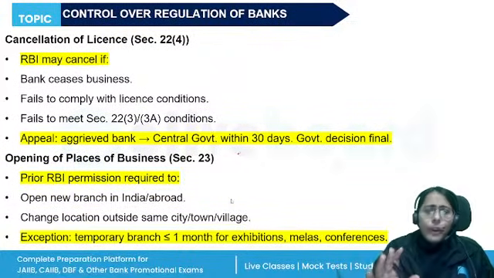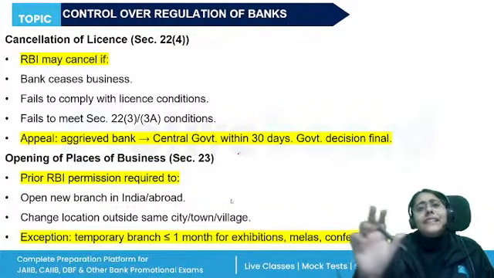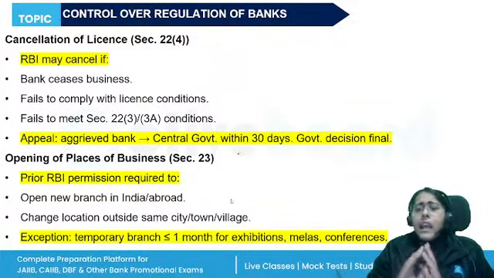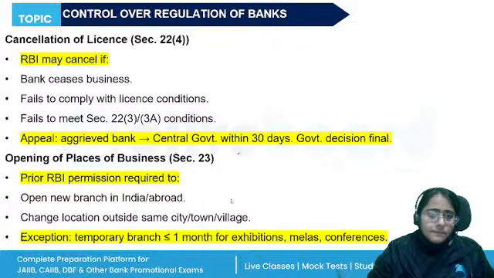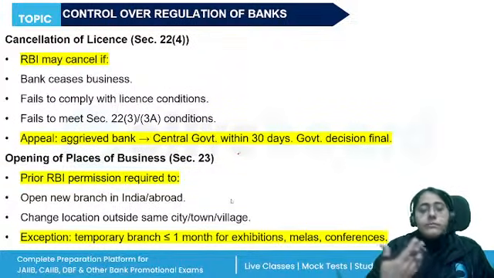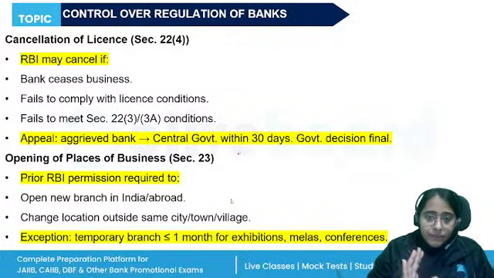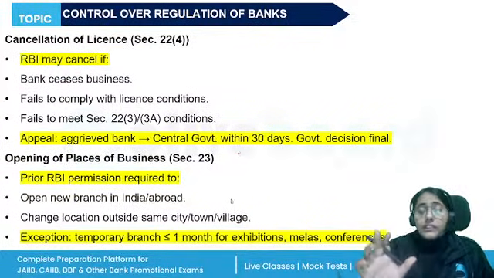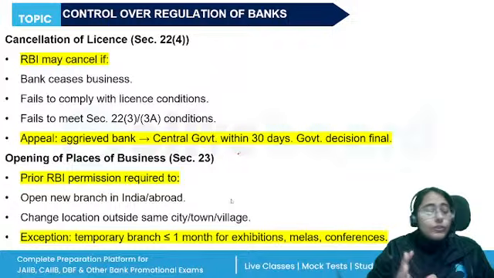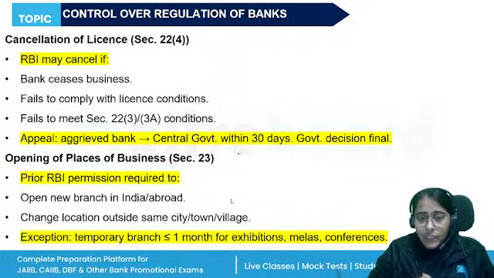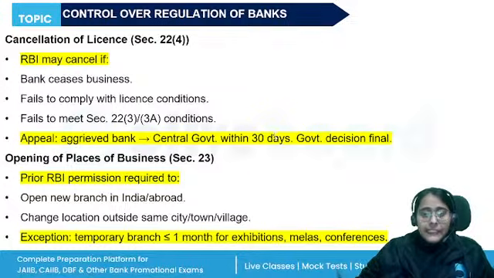Or at any point when RBI has said that you need to correct certain things, you need to fulfill the CRR, SLR requirement, and they're not complying with it, then RBI can cancel their license, right? Obviously, before the cancellation, a chance to be heard will be given, right? The aggrieved bank whose license has been cancelled by RBI can make an appeal to the central government within 30 days, right?